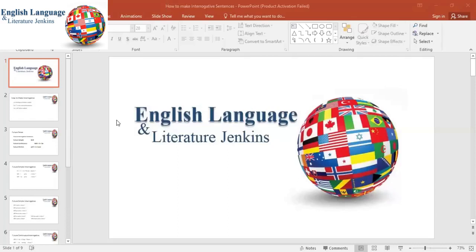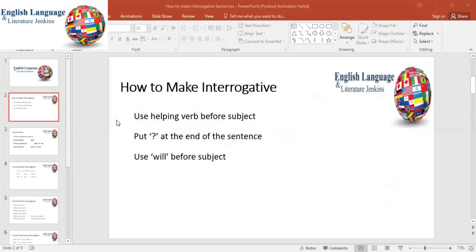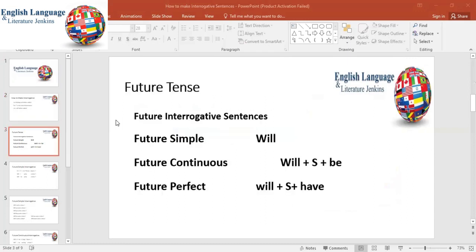In the series of interrogative sentences, today we will discuss future tense interrogative. To make interrogative sentences, we use a helping verb before the subject, and at the end of the sentence, we use a question mark. In future tense, we have the helping verb will. Future interrogative sentences, in future simple, we use will before the subject.